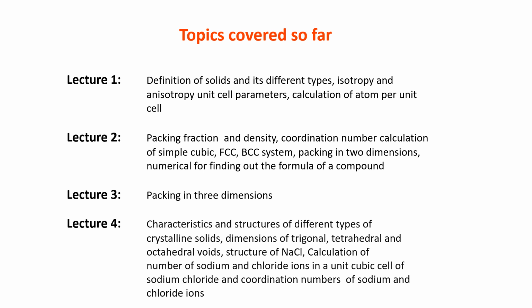In Lecture 2, we have done packing fraction and density, coordination number calculation of simple cubic, face-centered cubic and body-centered cubic system, packing in 2 dimensions, numericals for finding out the formula of a compound. And after that, in Lecture 3, we have completed packing in 3 dimensions.